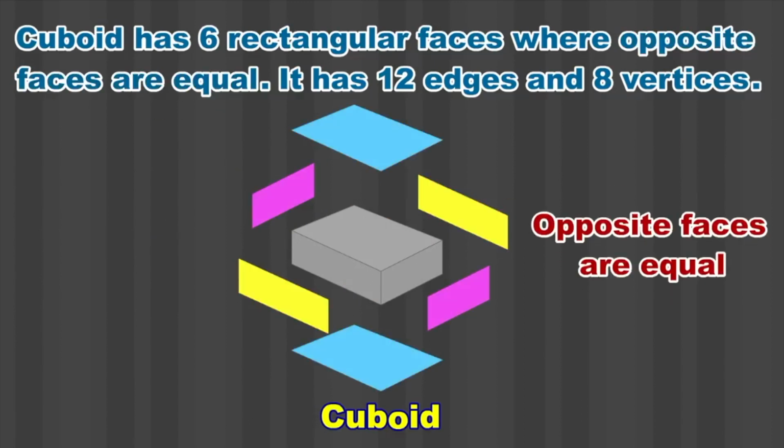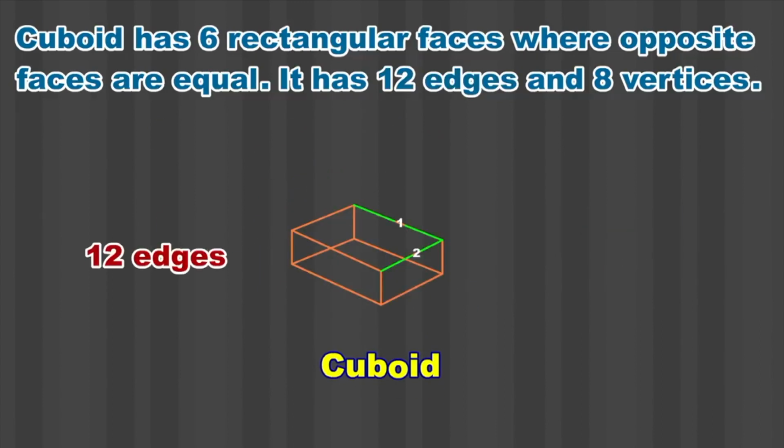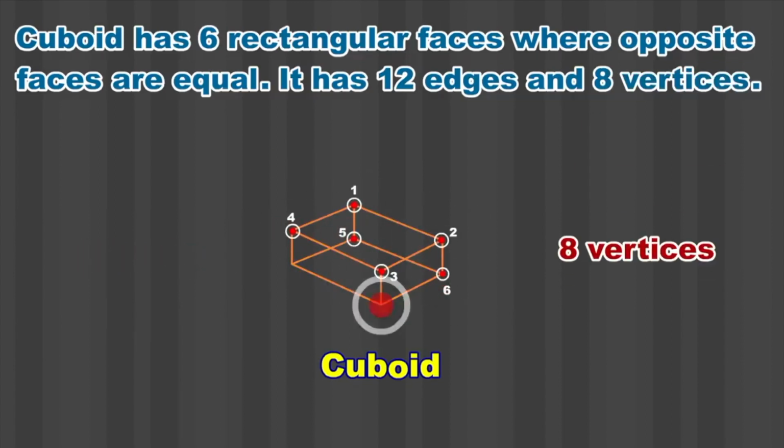First one is 6 equal faces. 1, 2, 3, 4, 5, 6. These are the 6 faces in a cuboid. Next, 8 vertices. 1, 2, 3, 4, 5, 6, 7, 8. And 12 edges. 1, 2, 3, 4, 5, 6, 7, 8, 9, 10, 11, 12. These are the 12 edges.